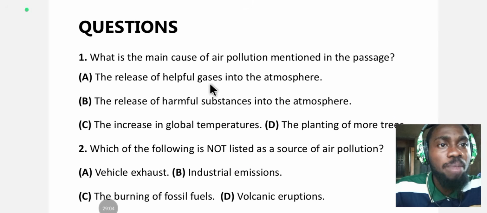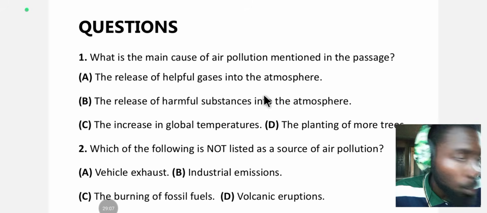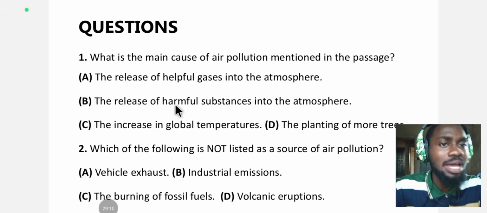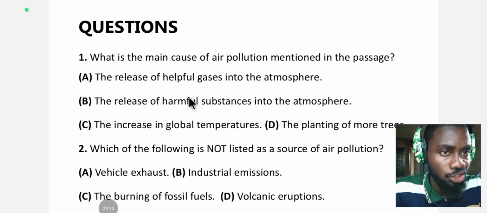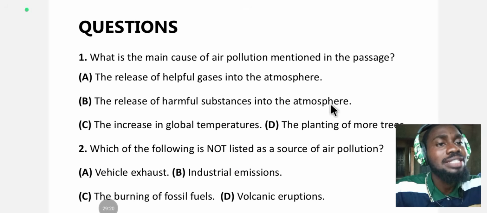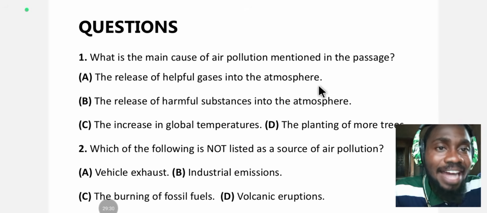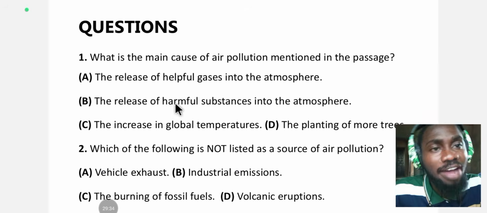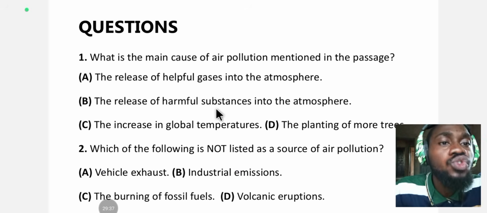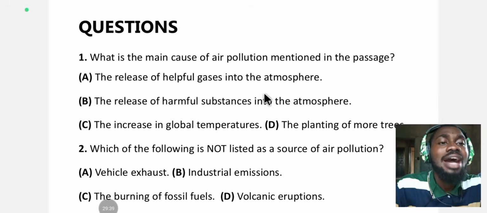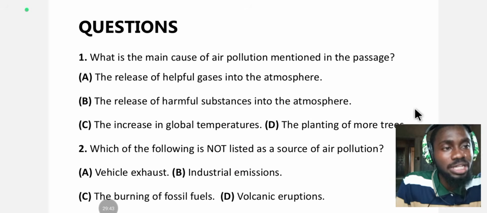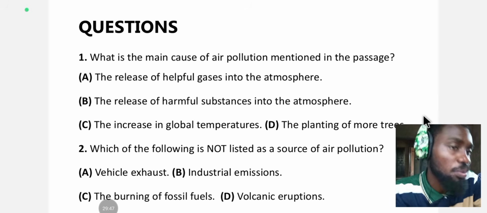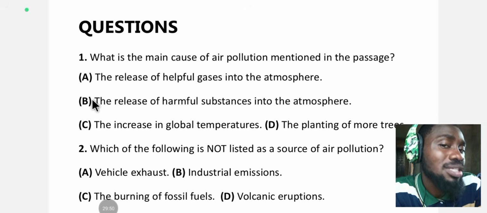A, the release of harmful gas into the atmosphere. No. B, the release of harmful substance. This harmful was mentioned in the passage, into the atmosphere. Even if I don't understand what an atmosphere means, I can also use the clue I have that we already know that harmful substance was released, or harmful substance is being released into the atmosphere. Even though we don't know, it's released into something. So we are already suspecting this one as the answer.